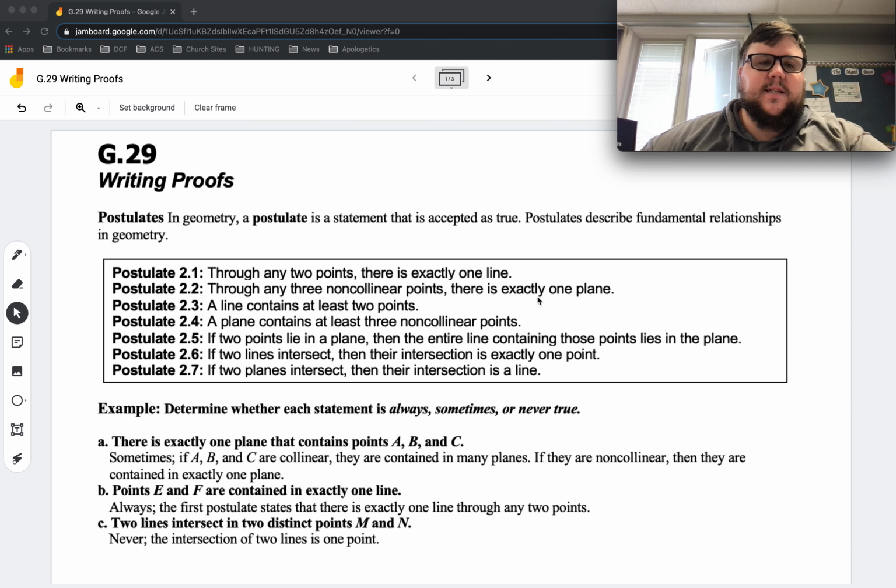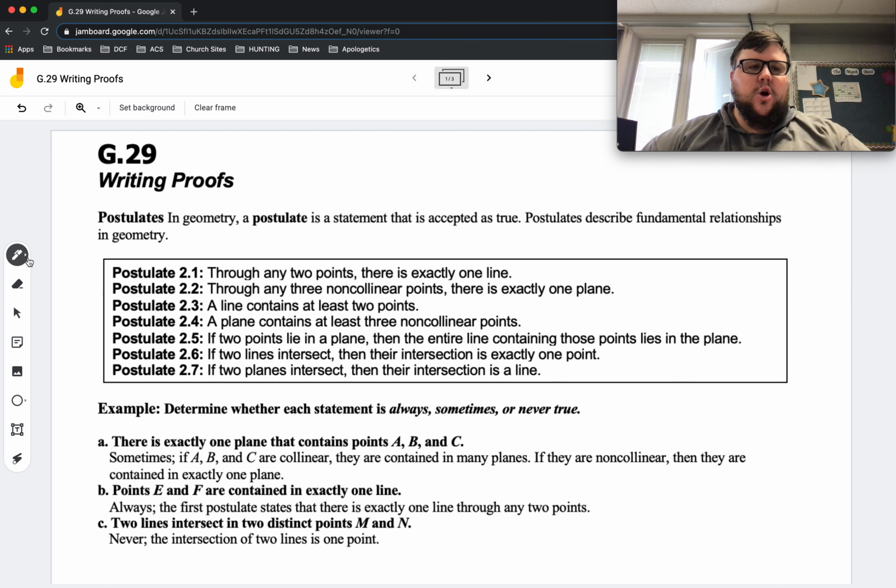So postulates in geometry: a postulate is a statement that is accepted as true. Postulates describe fundamental relationships in geometry. So these statements are true, so we need to learn them. We need to memorize them. Do what you got to do.